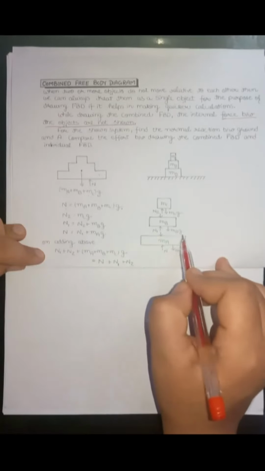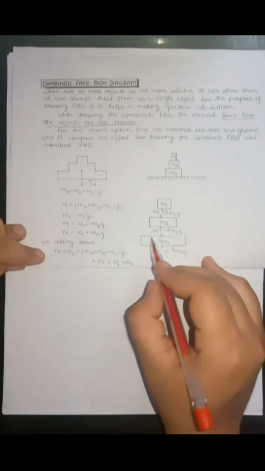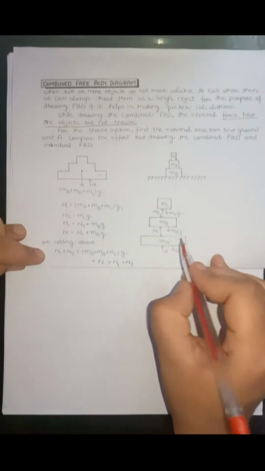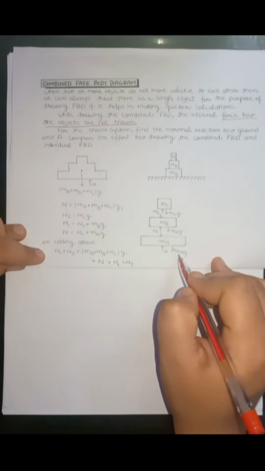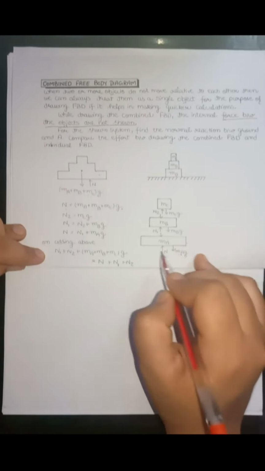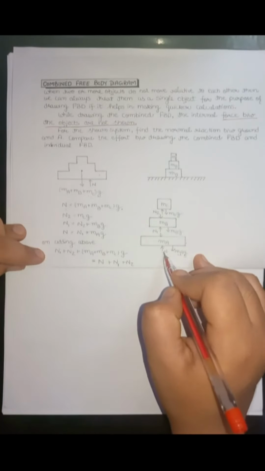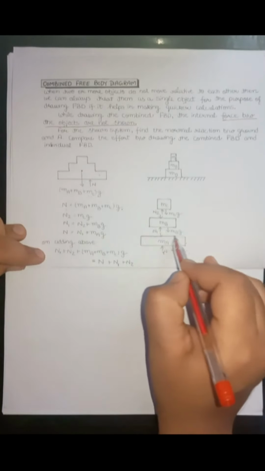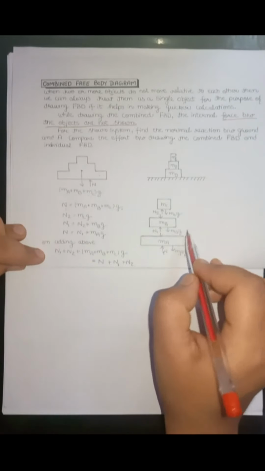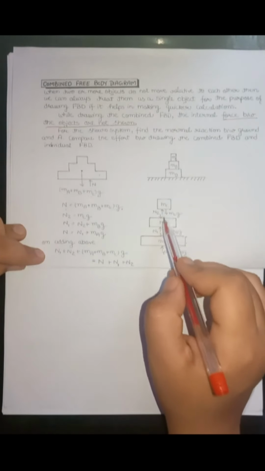Now, let's say this is block A. If we draw its free body diagram, the force in downward direction is MAG. In upward direction, the force acting is the normal reaction, and on the upper surface, the force due to these two blocks will also act.